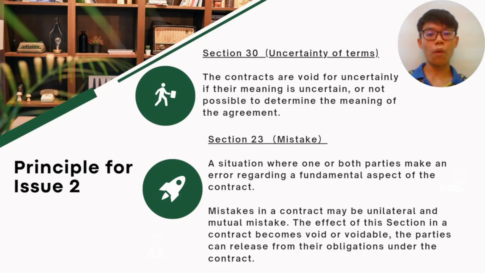This is a situation where one or both parties made an error regarding a fundamental aspect of the contract. Under this section, a mistake in the contract may be unilateral or mutual. The effect is that the contract becomes void, and the party can desist from the obligation.